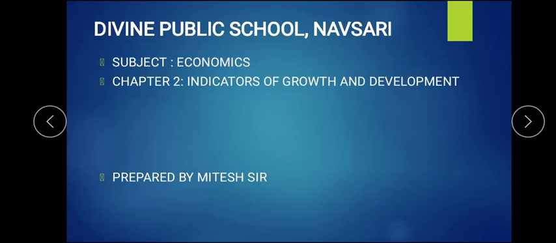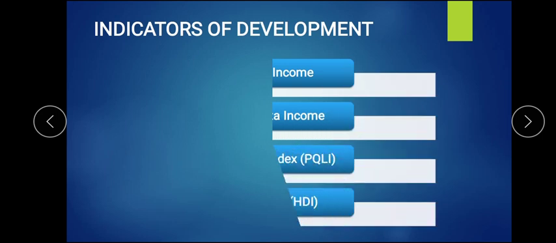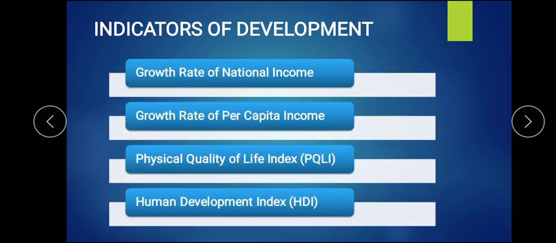We are studying the second chapter in economics, that is indicators of growth, and in this chapter we are going to continue the same topic, that is indicators of development. We have already completed two topics, that is growth rate of national income and growth rate of per capita income. We have seen that it is very difficult to calculate. There are many points which make the data not absolute; it is only an estimate, we can say.